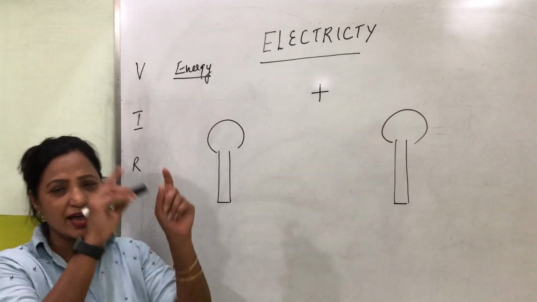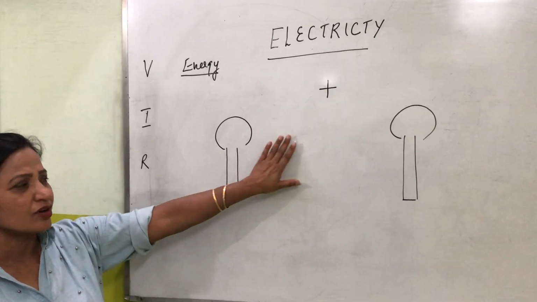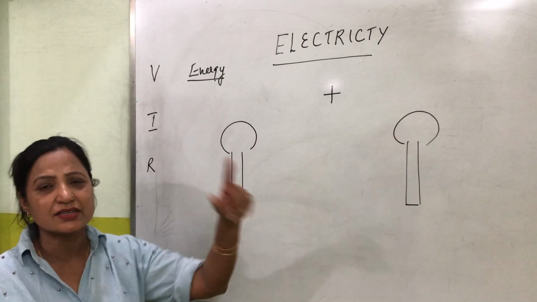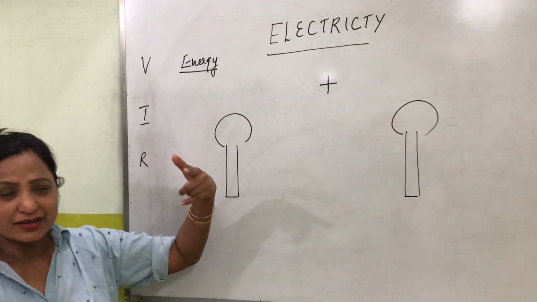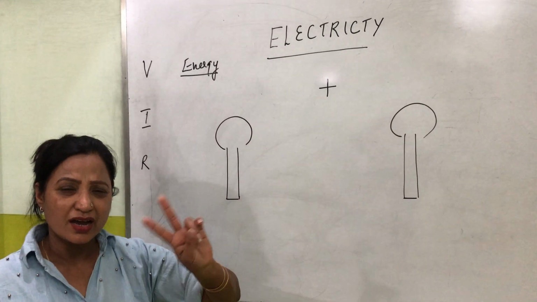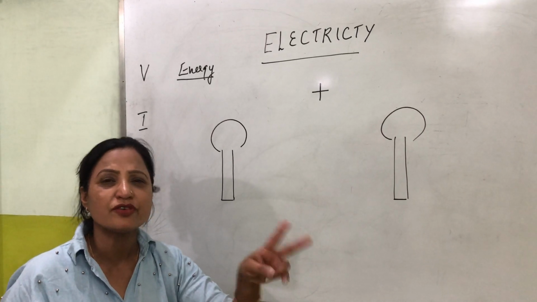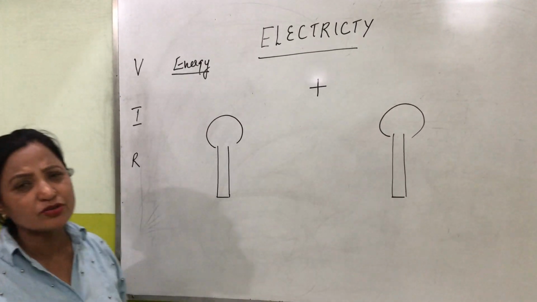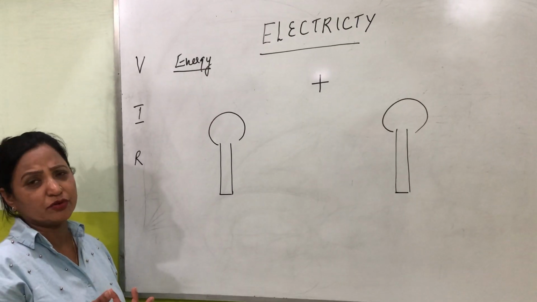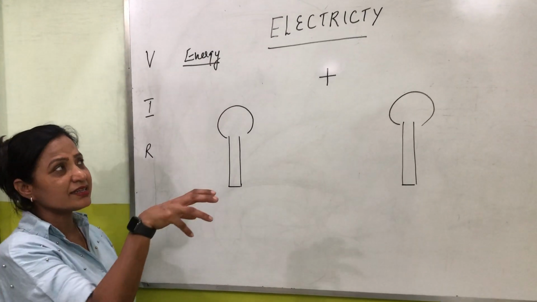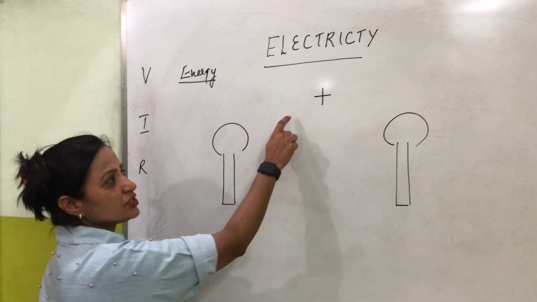Means if I say I have a fan with me, I switch on electricity and the fan starts working. Now that movement in the fan can be compared to the displacement created due to the force. Now we need to know from where that force comes. How to generate that force? Electricity basically talks about charges.